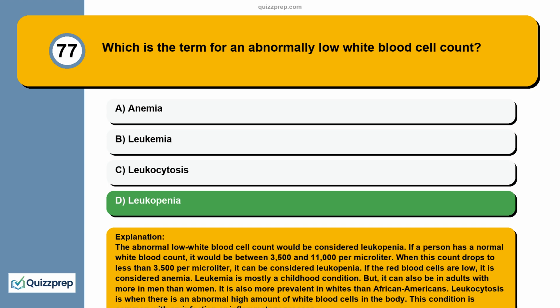When this count drops to less than 3,500 per microliter, it can be considered leukopenia. If the red blood cells are low, it is considered anemia. Leukemia is mostly a childhood condition, but it can also occur in adults, more in men than women. It is also more prevalent in whites than African Americans. Leukocytosis is when there is an abnormally high amount of white blood cells in the body. This condition is common with an infection or inflammatory process.